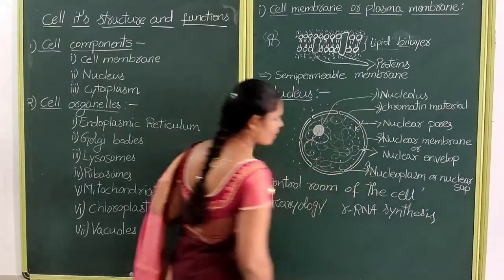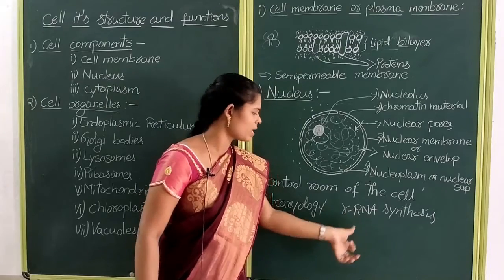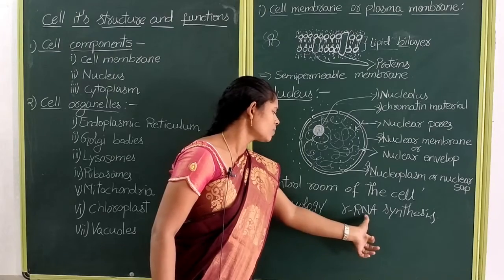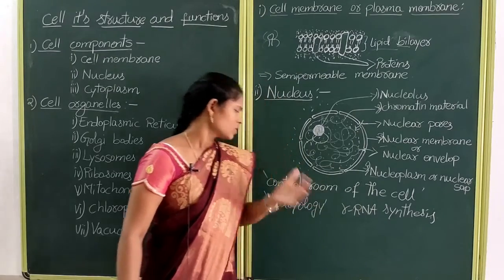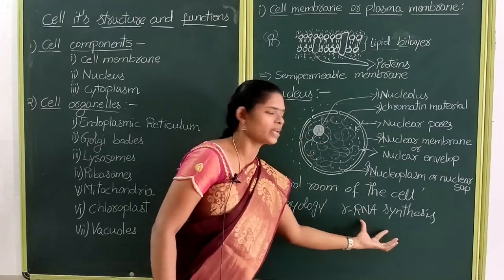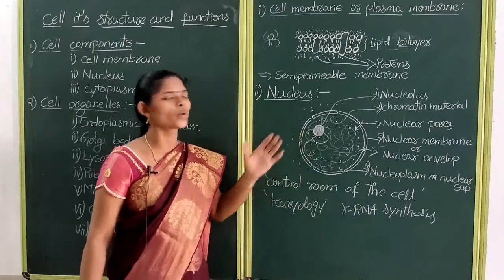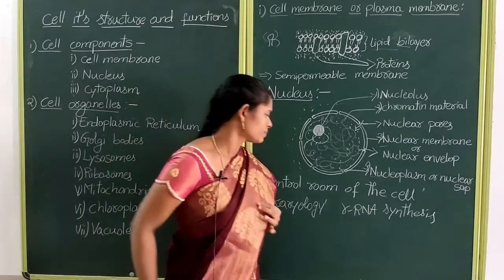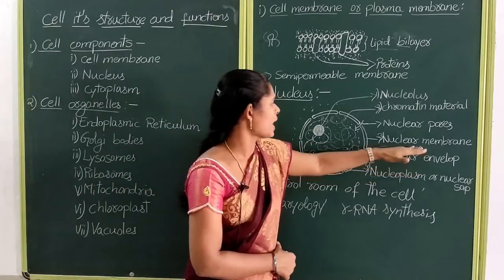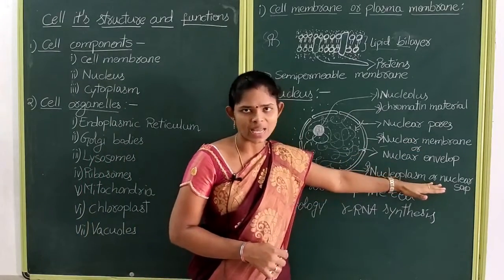Children, do you know what rRNA is? The first R stands for ribosomal, and RNA you already know, ribonucleic acid. So it helps in the synthesis of rRNA molecules, which help in protein synthesis. Next, what is the nucleoplasm? Nucleoplasm is also known as nuclear sap.